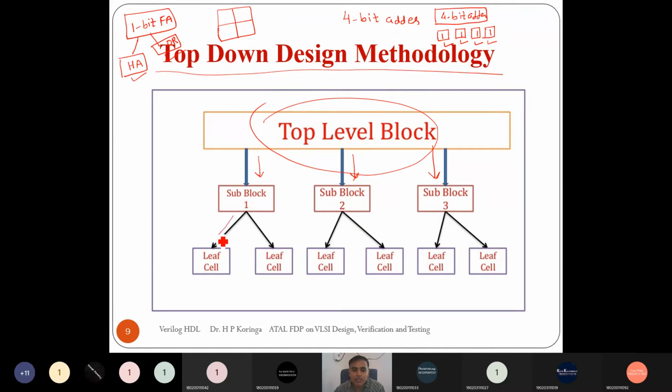And again this sub-block is divided into sub-blocks, and we have to divide in a top-down design methodology, block, sub-block, until the last, with the leaf cell, which cannot be divided further. We have to divide the functionality of the complex digital design until we get the leaf cell, and a leaf cell is defined as the lowest level block. It cannot be divided further.